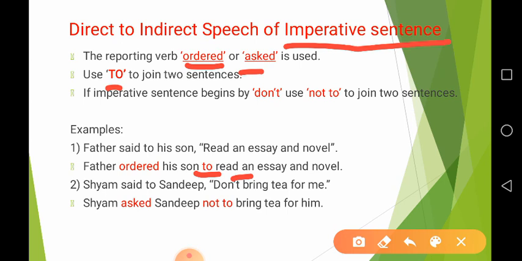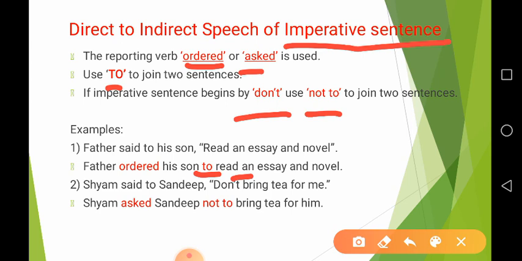And one more change that you must know: if the imperative sentence begins with don't, that is a negative sentence, so instead of don't, use not to.